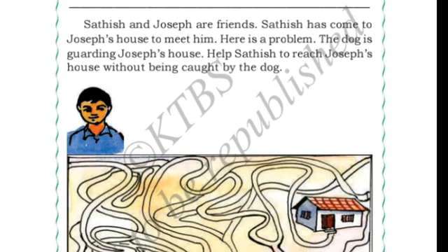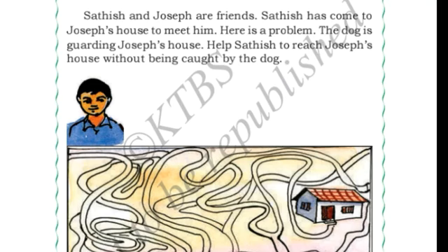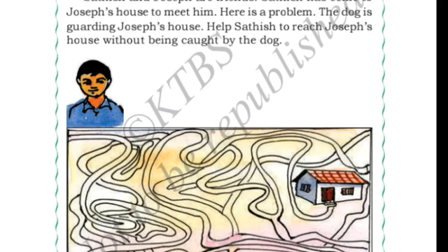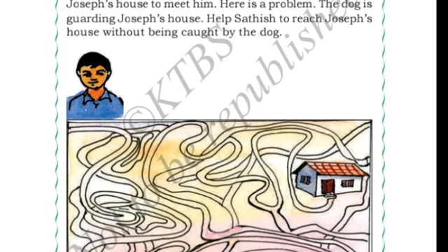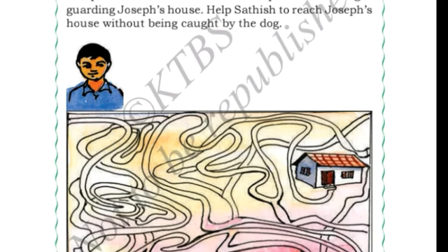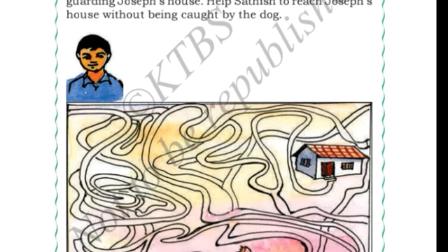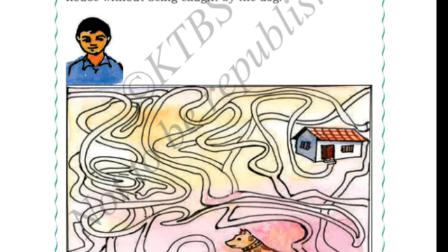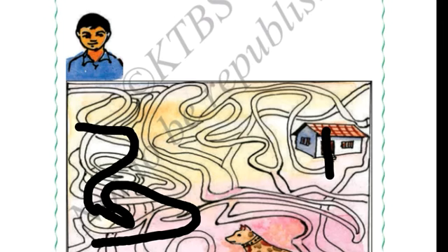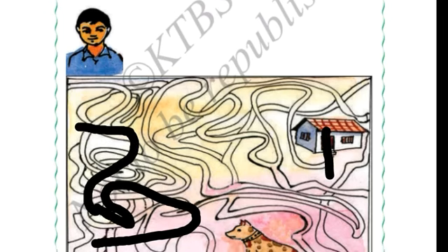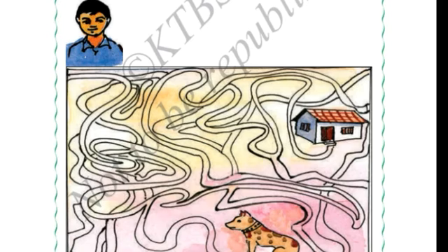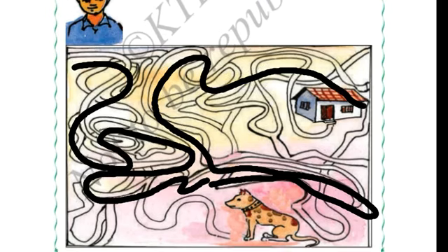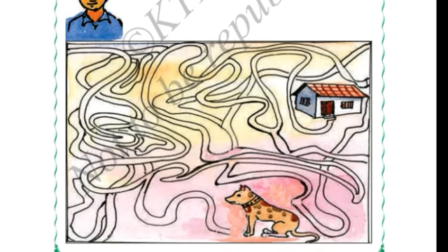Okay, now let us help this boy to reach the home without getting caught by the dog. Okay, so here I will start helping the boy to go to the home without getting caught by dogs. So is this the right way? Am I drawing? Am I helping the boy to reach the home? Yes. Okay, let us move. Fine. So like this way we have helped this boy to reach the home.